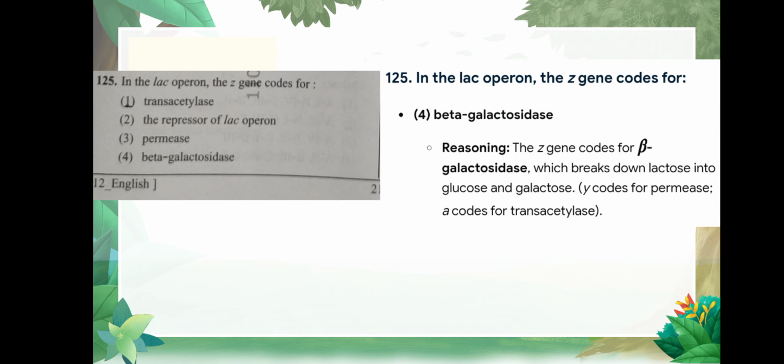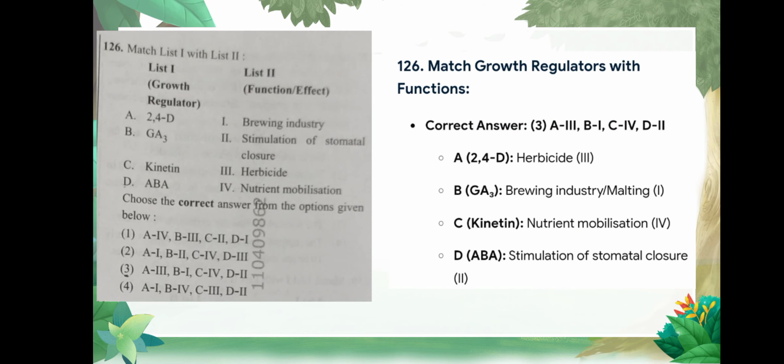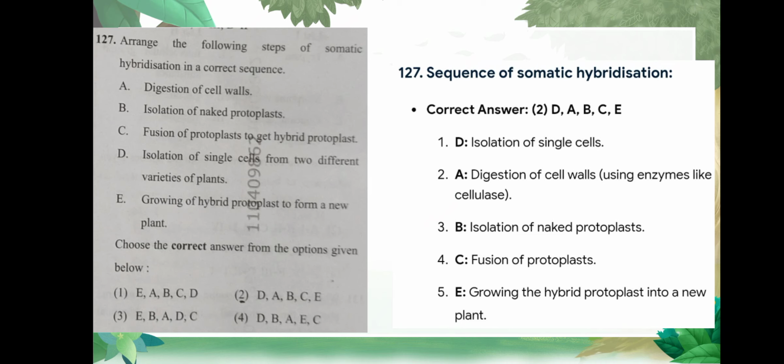Question number 125 is in the lac operon the Z gene codes for. Correct option is option number 4, beta galactosidase. Question number 126 is again match the following and the correct option is option number 3 and the explanation is as follows. Question number 127 is sequence of somatic hybridization. Arrange the following steps of somatic hybridization in correct sequence. Correct option is option number 2,